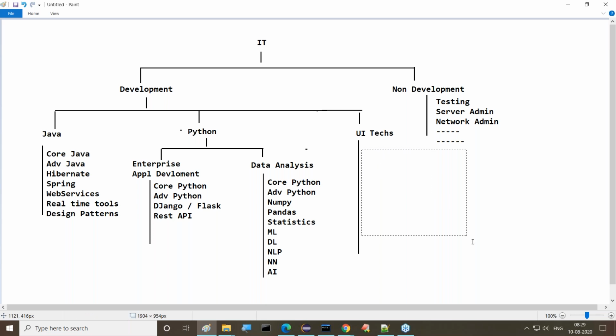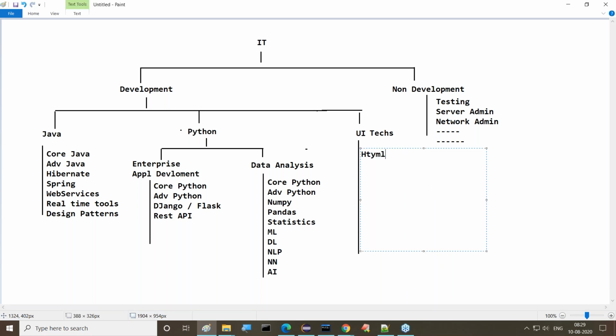First one is HTML. We have to learn HTML, it is basic. Next is CSS. Next one is Bootstrap. Then JavaScript, then jQuery. Then jQuery DOM we require. Then Ajax. Then what next? Angular. Apart from Angular, the next one is Node.js.